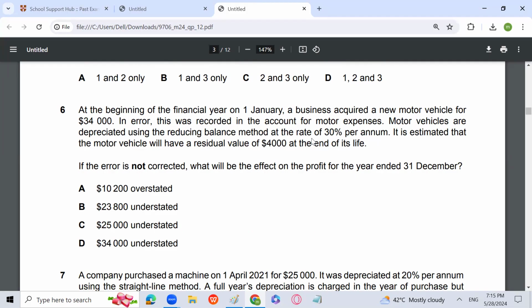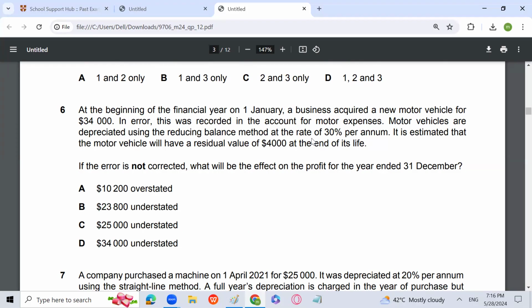If the error is not corrected, what will be the effect on the profit for the year ended 31st December? So we are not going for the correction of the error. What we'll do is charge depreciation on 34,000 by the reducing balance method, which is 10,200. And because the error is not corrected, you have charged depreciation.